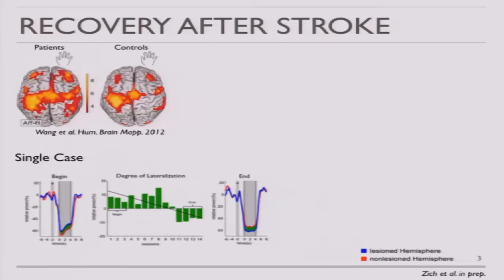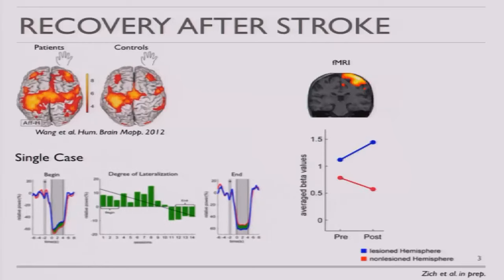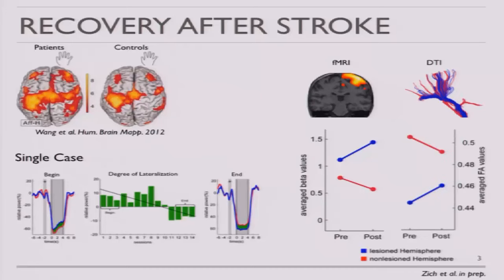So we basically have also in functional MRI data an increased lateralization after the intervention compared to before the intervention. And on structural level, we basically see more similar white matter integrity of the cortical spinal tract after the intervention compared to before the intervention, both of which has been related to increased motor function, which we also could observe in this patient.